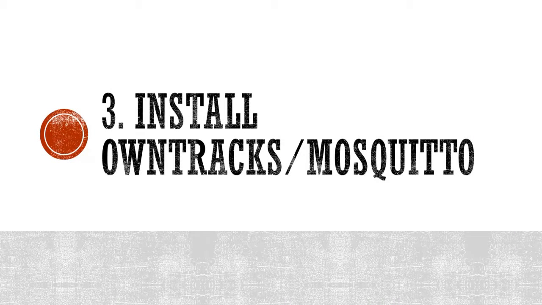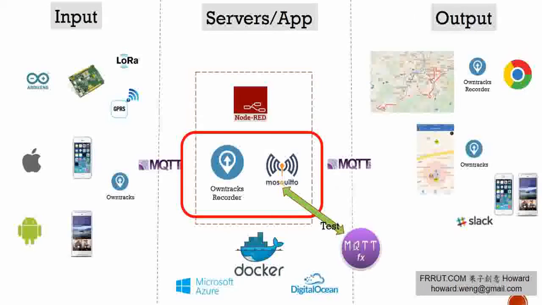Owntracks and Mosquitto. In this step, we will need to install Owntracks and Mosquitto with a spatial-made pre-built Docker image. We will use this image to install software through Docker Cloud. The image includes a few pieces of software. It usually takes professional skills just to install them correctly.